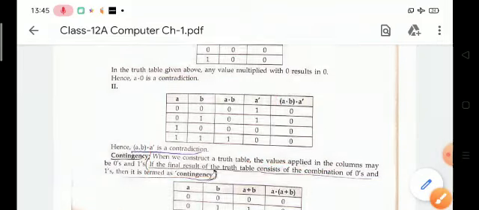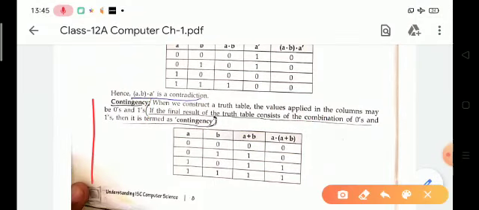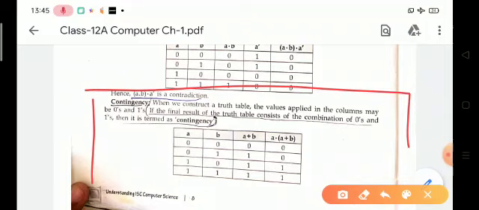Sorry, contradiction. Now contingency. When we construct a truth table, if the final result consists of a combination of zeros and ones, this is known as contingency.